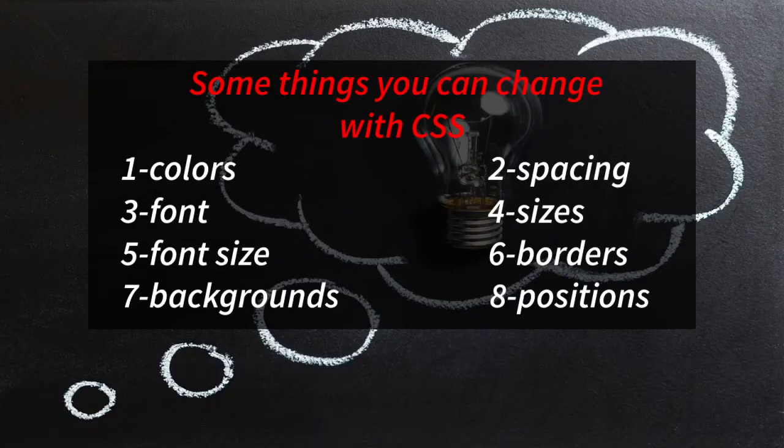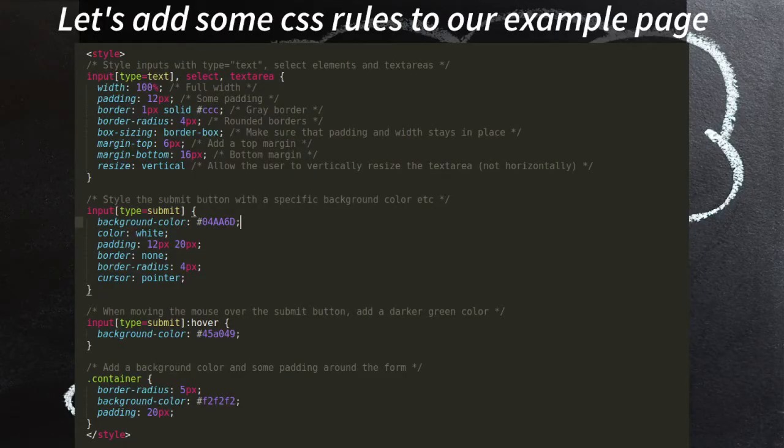They can do a number of things. You can change borders, you can change the position of the HTML element, you can also change color, font size, backgrounds, and a number of things. And this is how the CSS code looks.